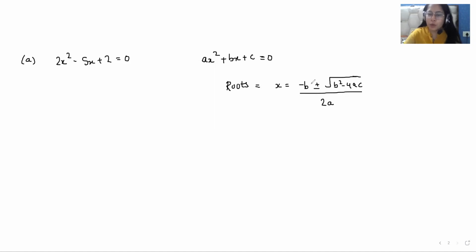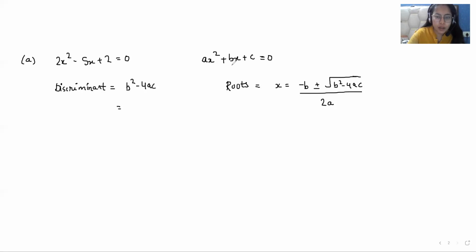How can we find two roots? In the first, you write only the plus sign, and for finding the second root, you write the minus sign. So let's learn how we can find the roots. First, we have to find the discriminant in this case. How can we find the discriminant? We can find the discriminant by b square minus 4ac.